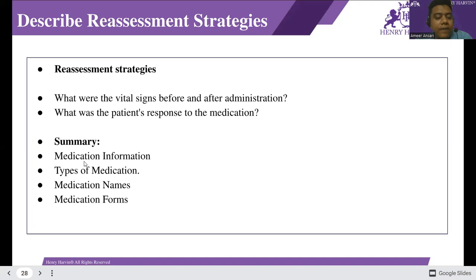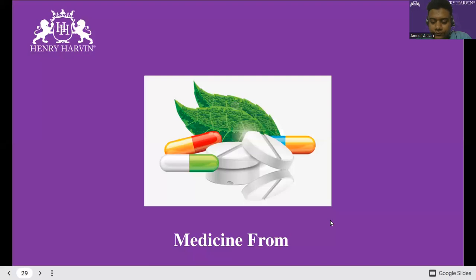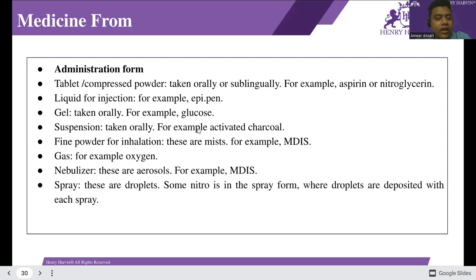The summary: medication information is very important, and types of medication, medication names, and medication forms are also very important for treatment in pharmacology. A few medication forms. Tablet is a compressed powder taken orally or sublingually, for example aspirin or nitroglycerin.